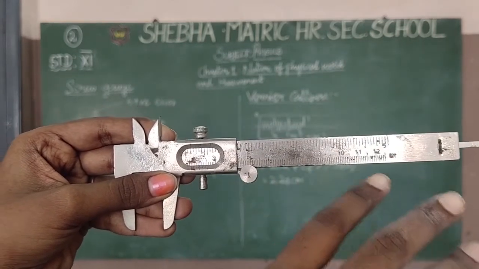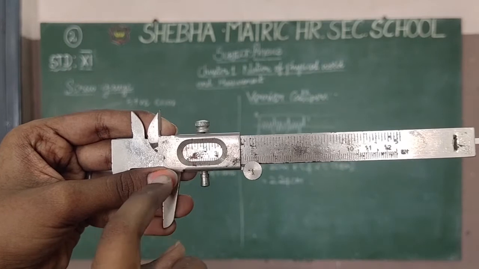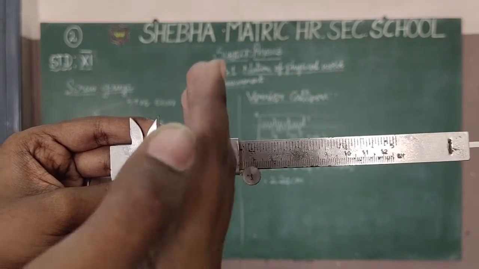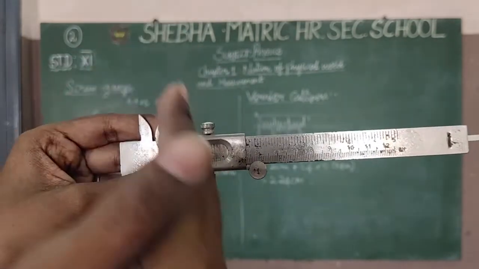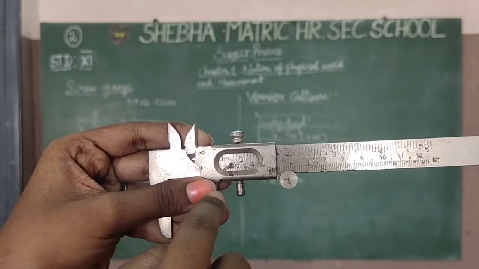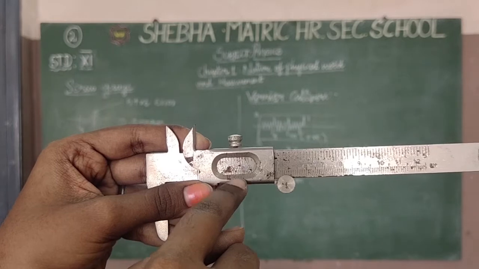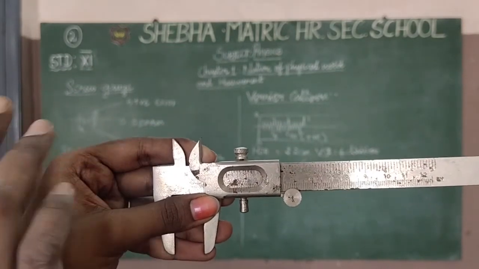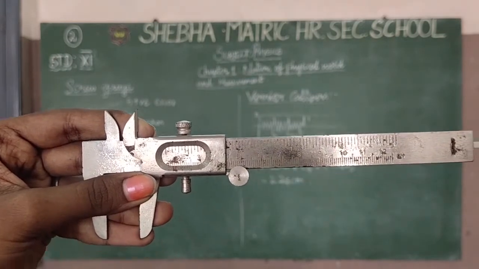It will be measured in centimeter type. Okay. So the vernier scale will be calculated in division. It's measuring the two lengths. In between, the length will be measured in 1 or 2 or 3 divisions. This division will be calculated in vernier scale reading. So we will see this.